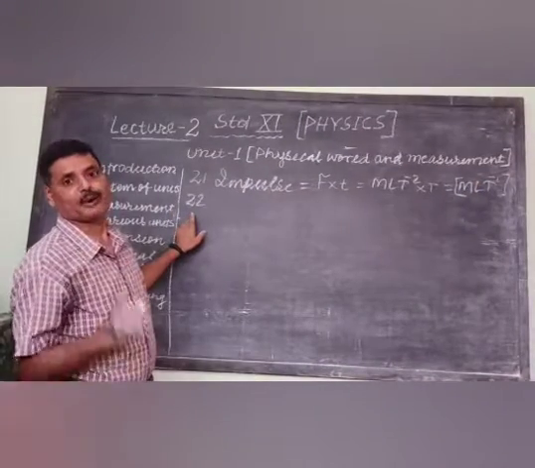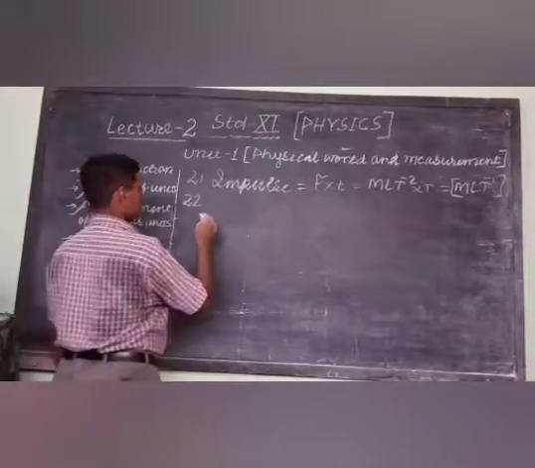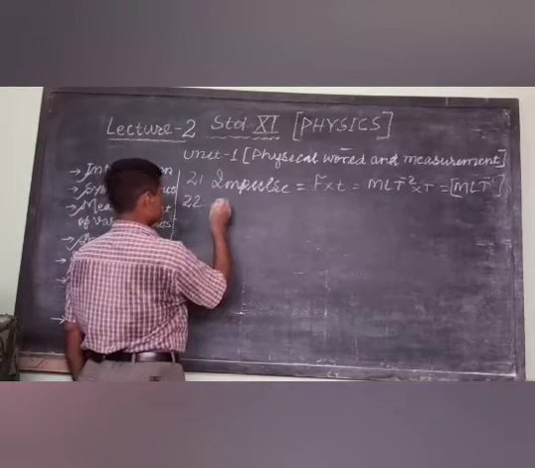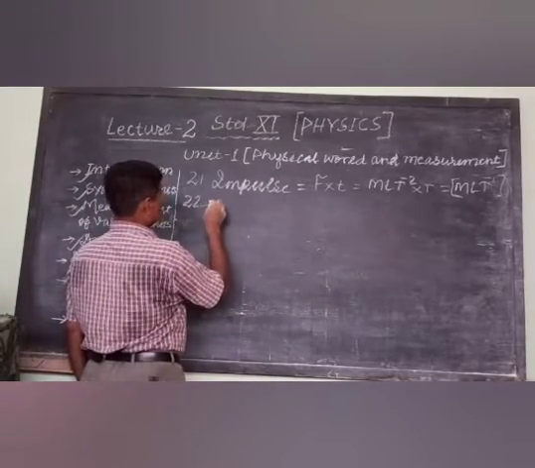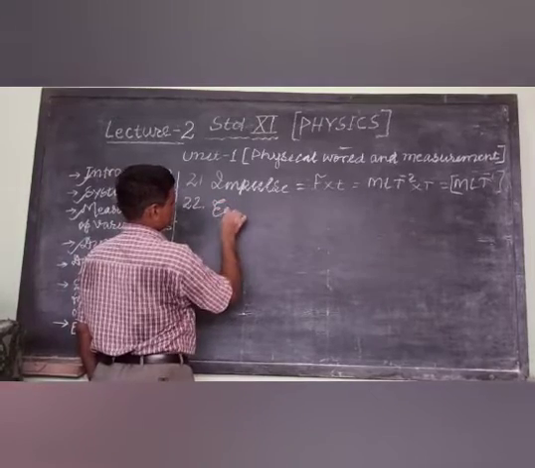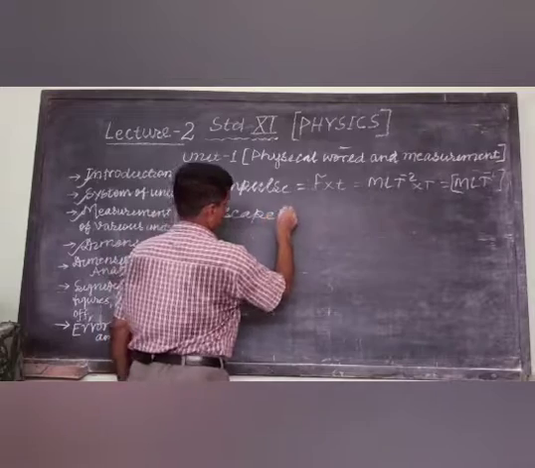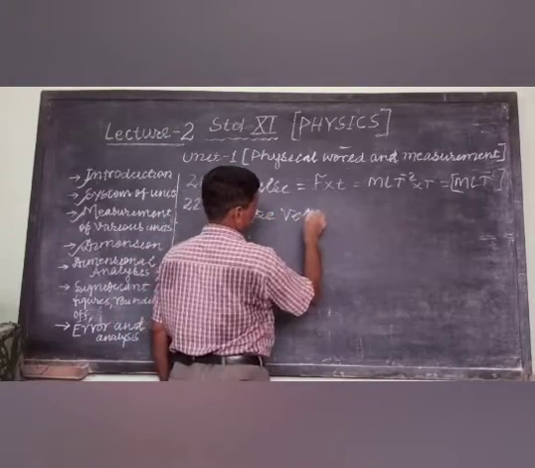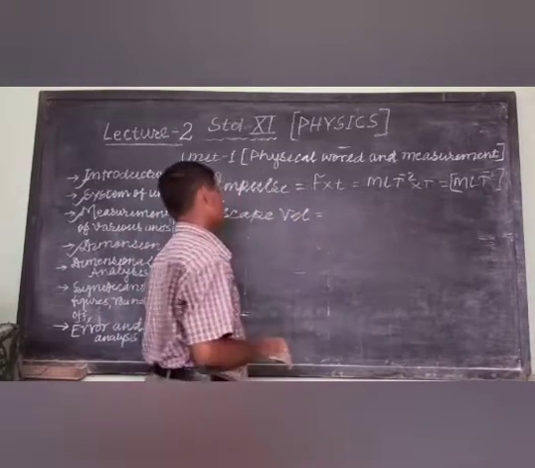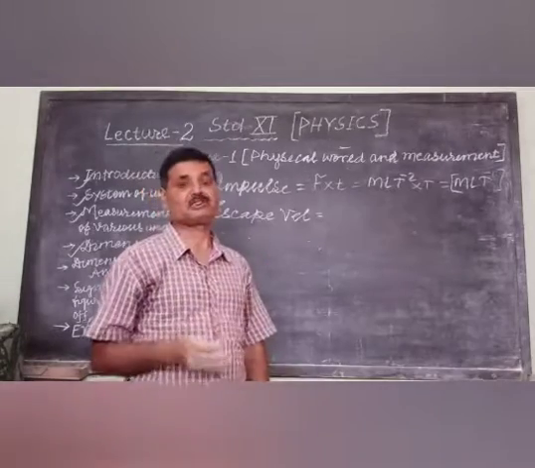Serial number 22 now: escape velocity. So what do you mean by escape velocity?